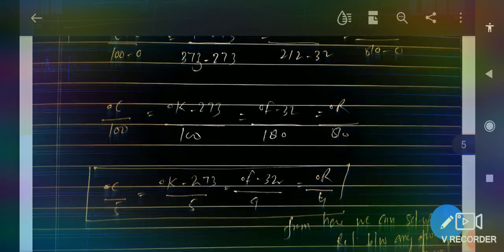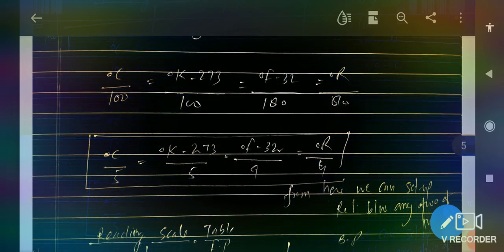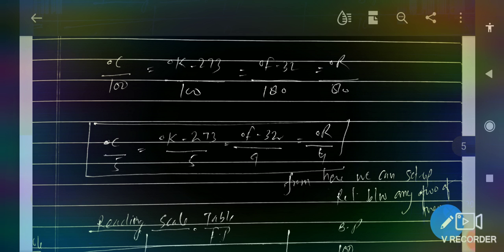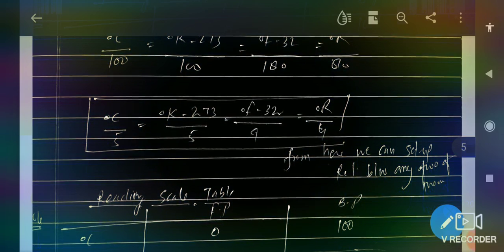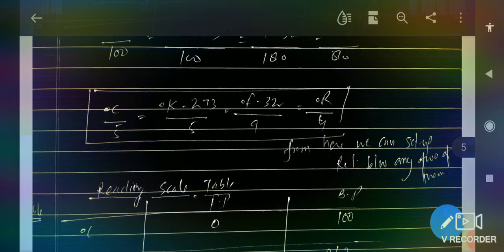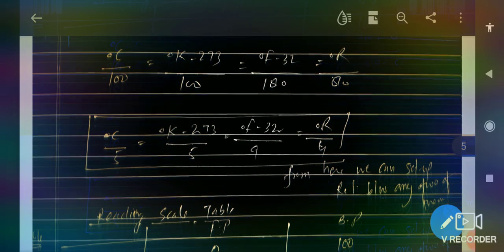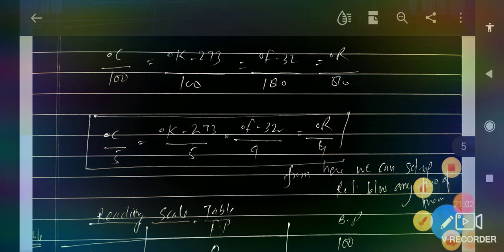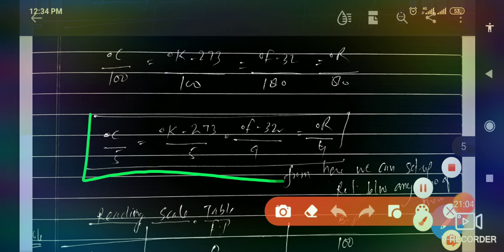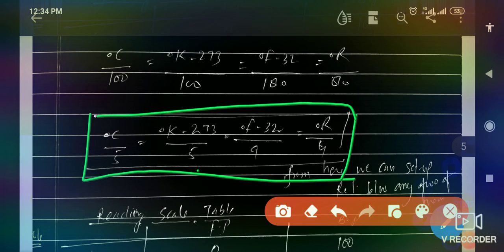After putting in all the values, you can see from the denominators the LCM is 20. So on multiplying by 20 in each step, finally we get degree Celsius over 5 equals degree Kelvin minus 273 whole over 5 equals degree Fahrenheit minus 32 whole divided by 9 equals degree Reaumur whole divided by 4.